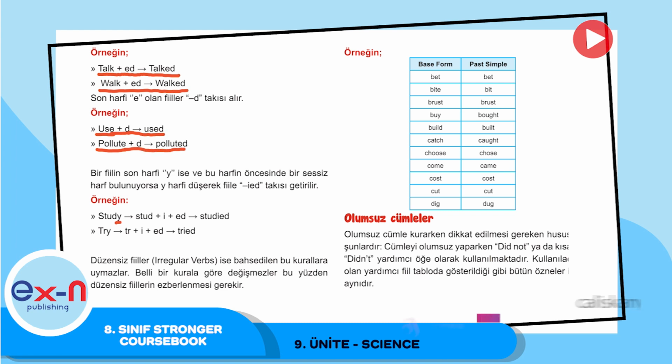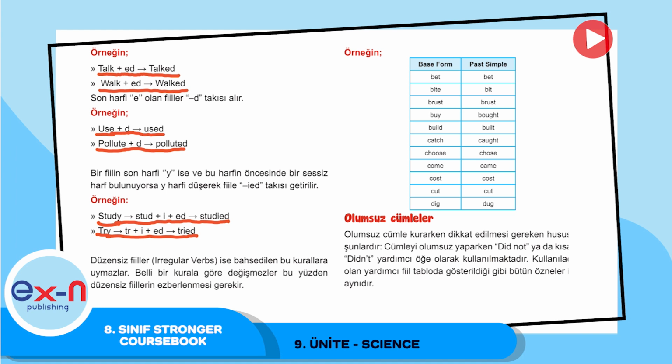If a verb ends in y and before the y we have a consonant, here we have study, before y we have d, so we change y to i, then we add ed, it becomes studied. Or try becomes tried, because before y we have r.